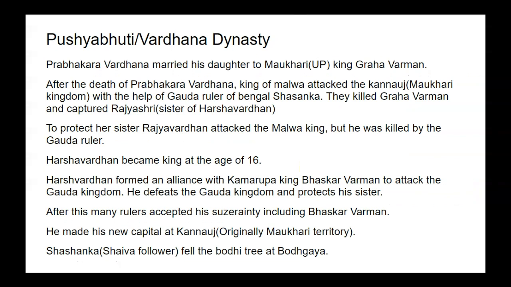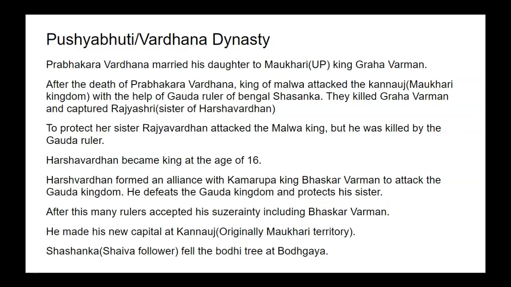To protect her, Rajyavardhan, brother of Harshavardhan, attacked the Malwa king, but he was killed by the Goda ruler of Bengal. So after the death of his father and his elder brother, Harshavardhan became king at the age of 16. Harshavardhan formed an alliance with Kamrupa king Bhaskar Varman to attack the Goda king to take revenge for his brother.